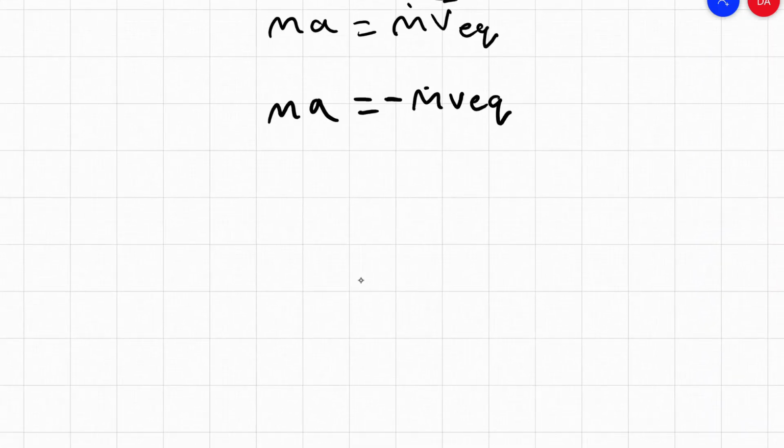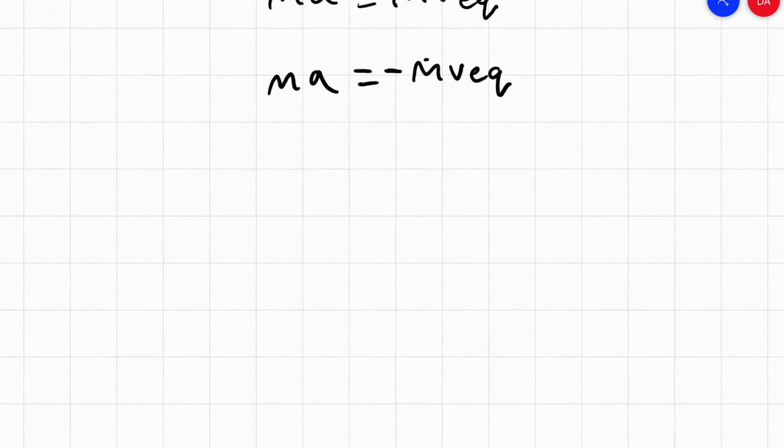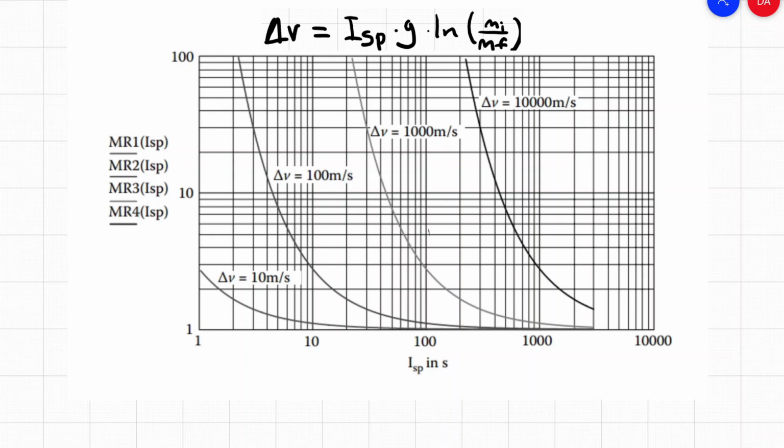And this stays in the whole derivation, and in the end it actually flips the ratio of m final to m initial to m initial over m final. And this is the ratio that you normally see in many different graphs, like this one that plots the mass ratio of the rocket over its specific impulse.